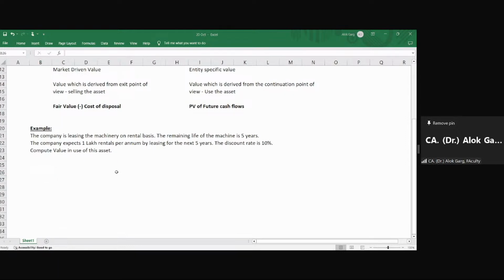So you need to compute the present value of future cash flow. Year 1, 2, 3, 4, 5. What is the future cash flow? 1 lakh rupees.